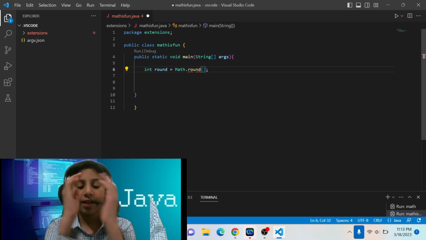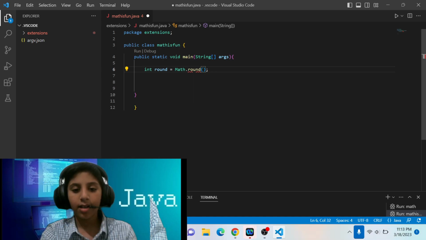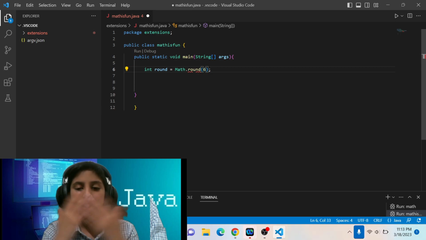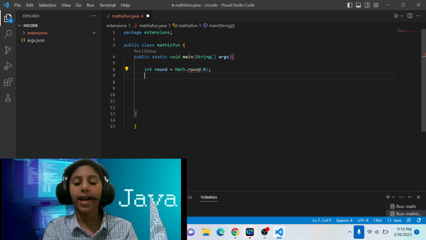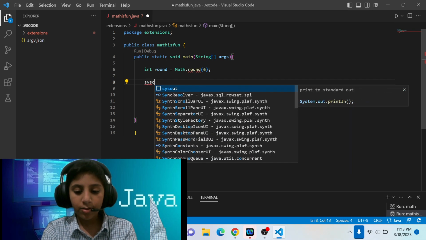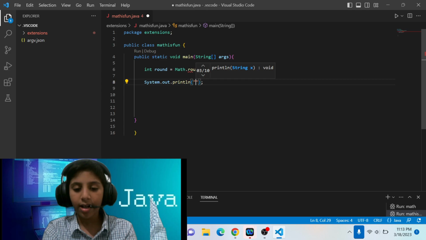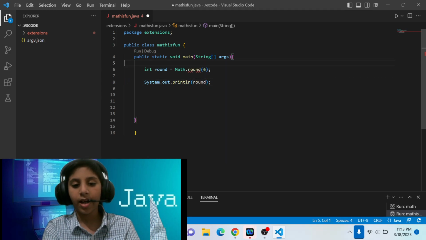So in the parentheses, we're going to write 6, or any value we want to be rounded. I guess we can round integer values and decimal values, so we just want to check it out.